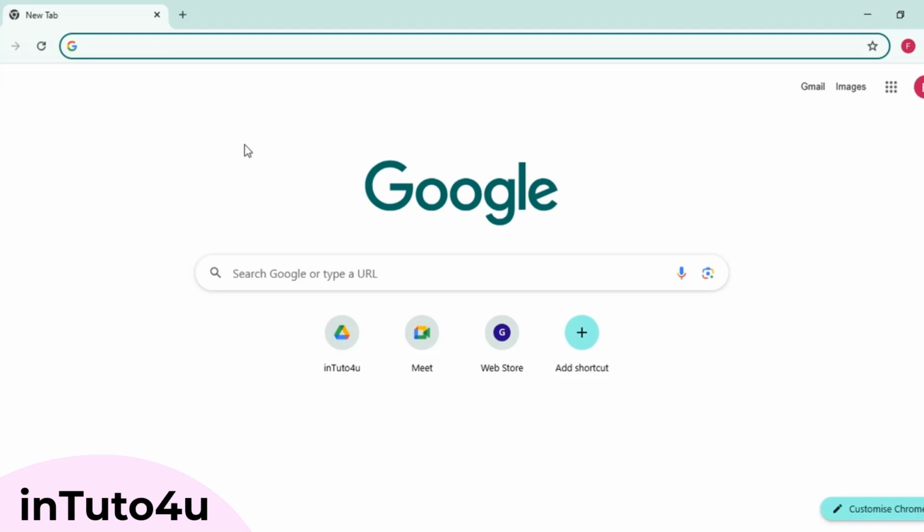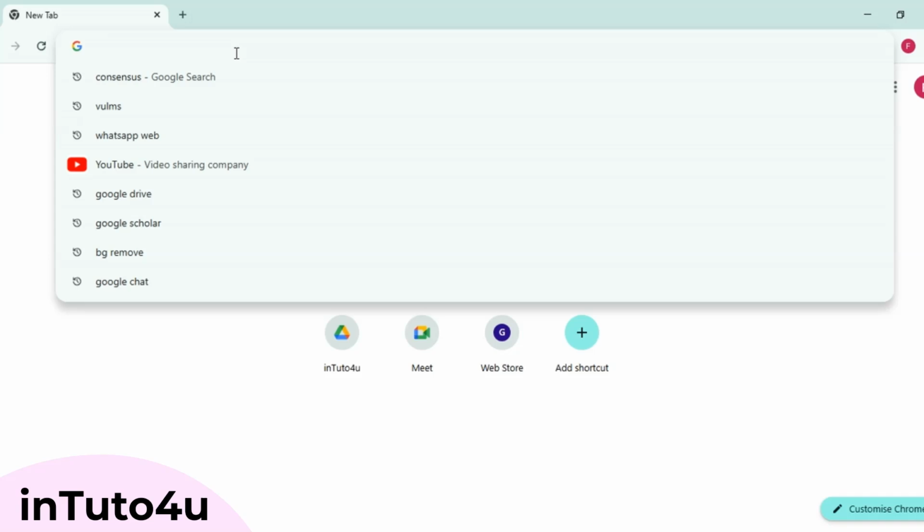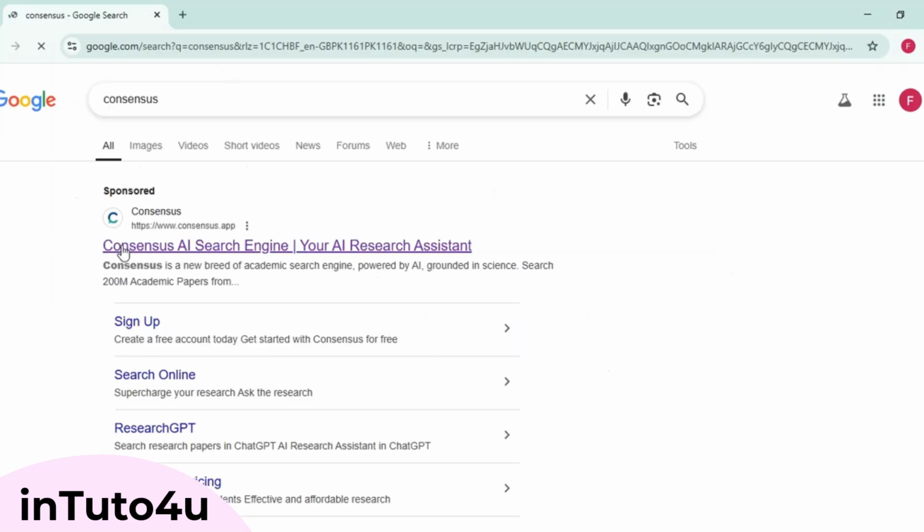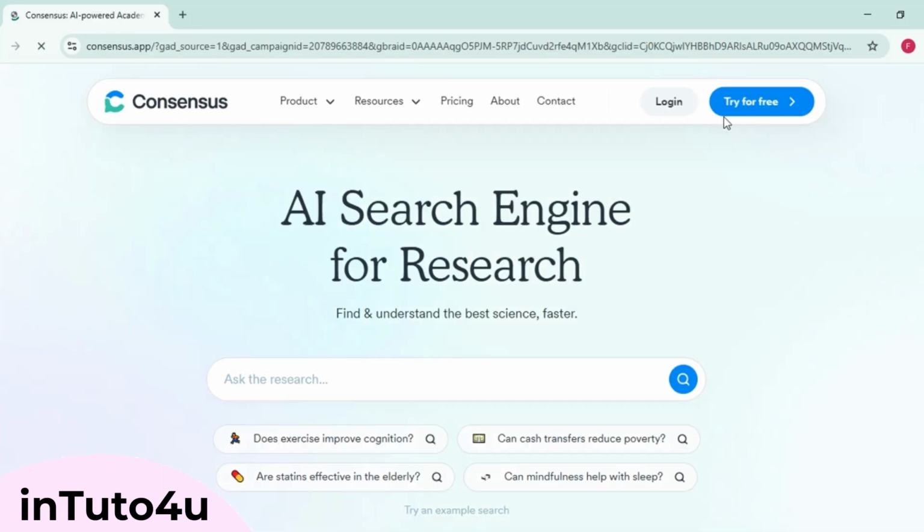But not anymore. Let me introduce you to a game-changing tool, Consensus. An AI search engine that helps you find high-quality, peer-reviewed papers backed by real research. It's like if Google Scholar and ChatGPT had a research baby. You can create an account here and also use it free.